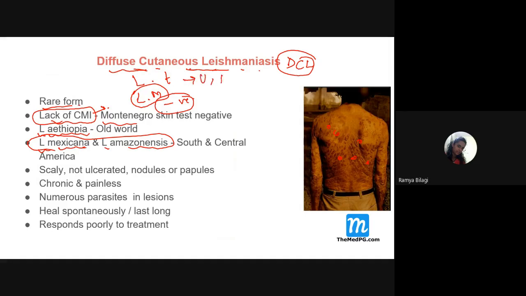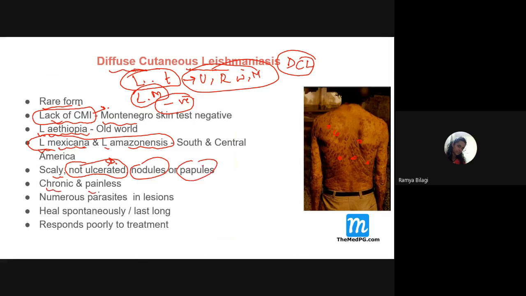Leishmania tropica will cause which one? The urban or rural type, wet or moist. So whatever we see in India is all caused by which one? Leishmania tropica. In diffuse cutaneous leishmaniasis, how does it appear? Usually it appears scaly, and very important, it is not ulcerated. In the previous types, you have seen central ulceration, some necrotic slough, right? But here it is usually not ulcerated, and we can see nodules or papules. It is chronic and painless.